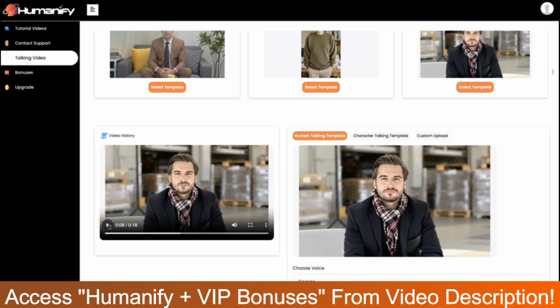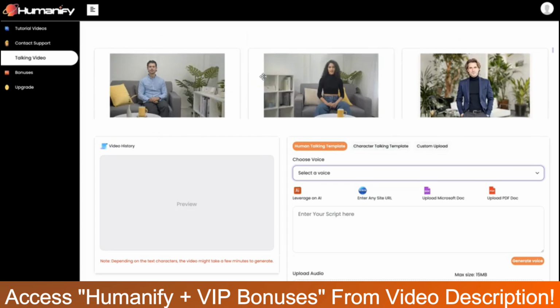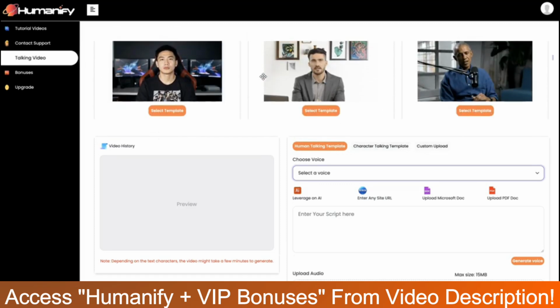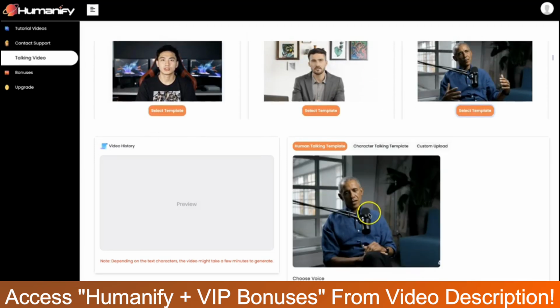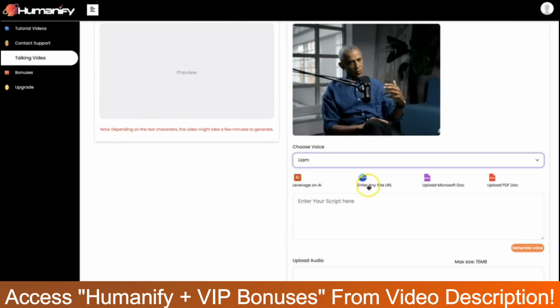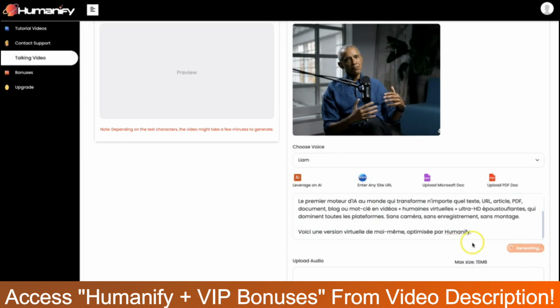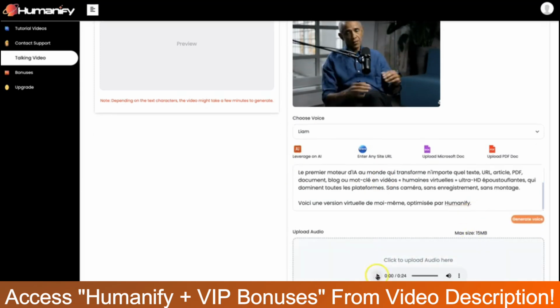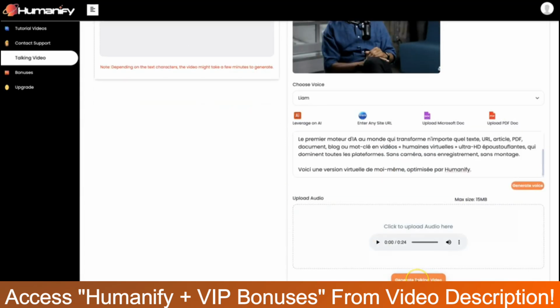Incredible, isn't it? Absolutely mind-blowing. This looks incredibly realistic, and you can easily download it with a single click. Awesome. Now let's create another stunning HD virtual human video, but this time in French. Here's how easy it is. Choose your desired template, select your preferred voice, input your text, or leverage any of our content options here. Click Generate Voice, and finally hit Generate Talking Video.